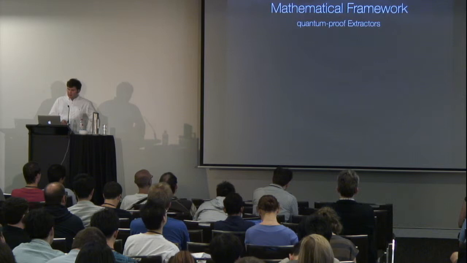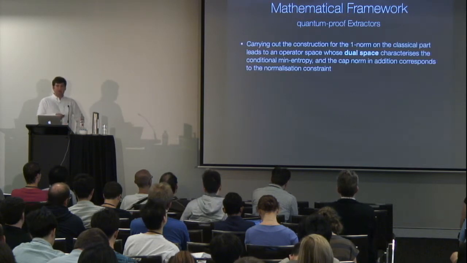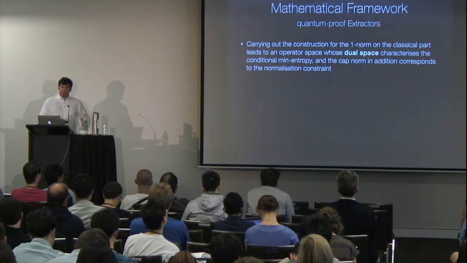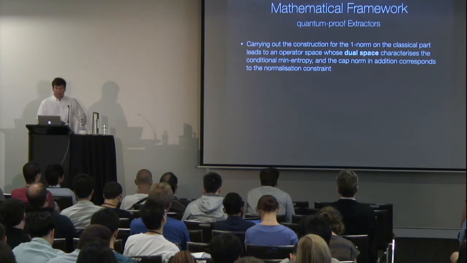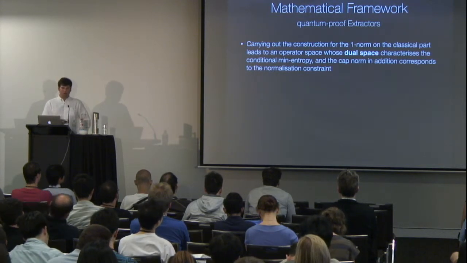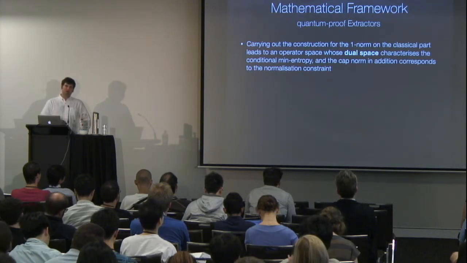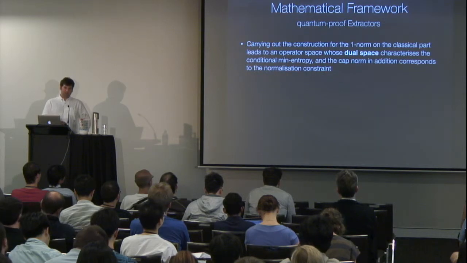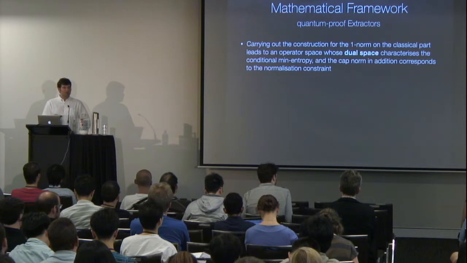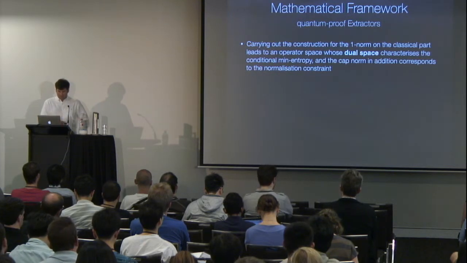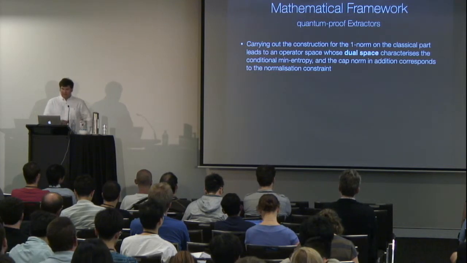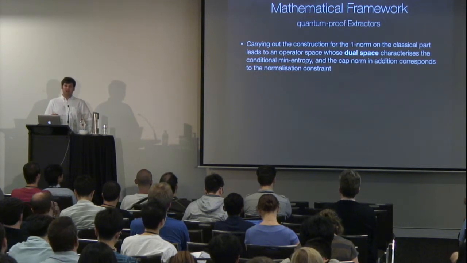Now, if you carry out this operator space construction for the case of the one norm, and you look at the dual space of that space, where the dual space for operator spaces is defined as for normal linear normed spaces, then you get an operator space whose norm actually characterizes the conditional min entropy constraint.